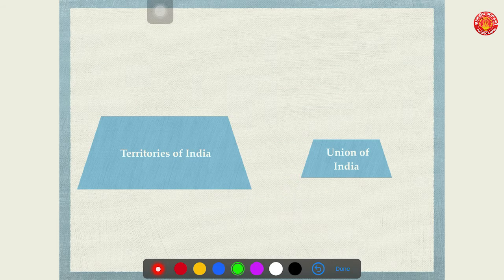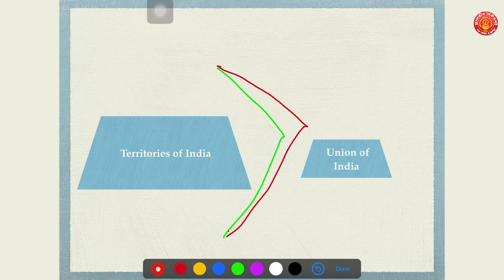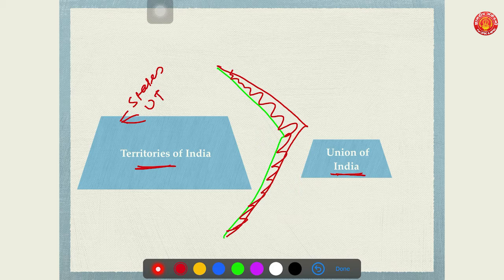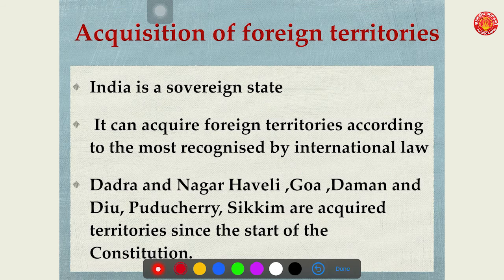Here I want to show it diagrammatically. The term territory of India is larger than Union of India. Keep it in mind. Why? Territory of India covers states, it covers union territories, it covers foreign territory acquired, whereas Union of India covers only states. So remember this thing, the term territory of India is larger than Union of India. Very, very important dimension which must be learned by every student.